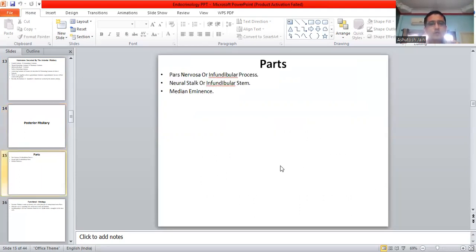Now, the parts of the posterior pituitary are the pars nervosa or infundibular process, neural stalk or infundibular stem, and the median eminence.